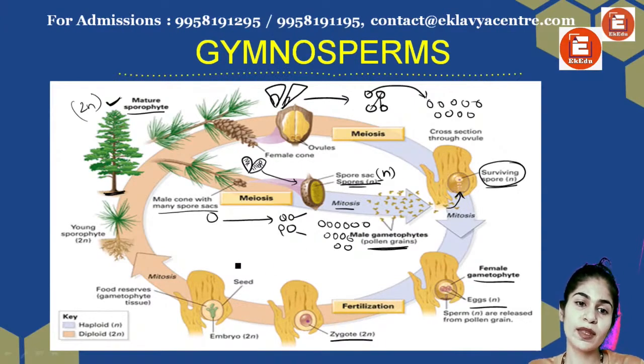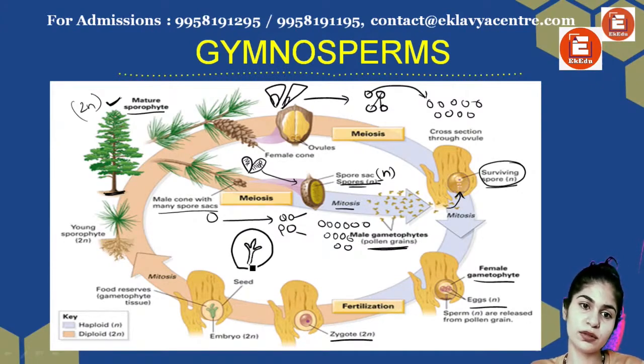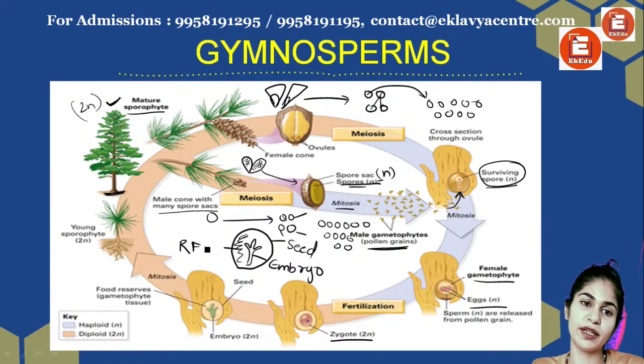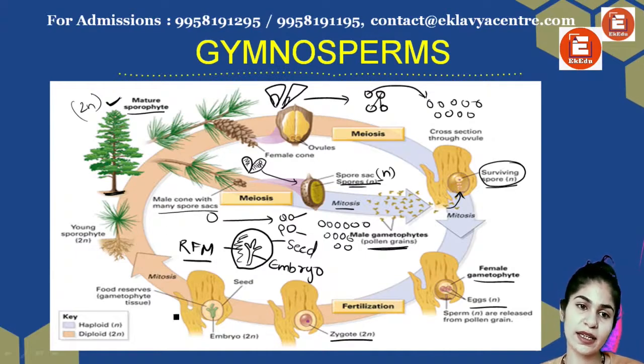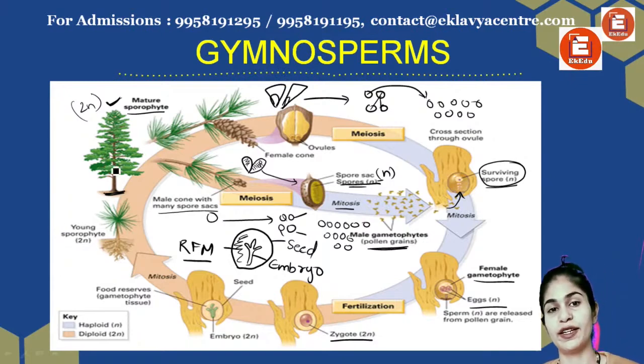Now what will happen? If you look at this structure, it is like this. The zygote has developed into an embryo. This is a seed. Like I said, the ovule will develop into a seed. This is an embryo. And this middle part is my food, reserved food material. So this is what is happening. Then this can develop into a new sporophyte and then a mature sporophyte.